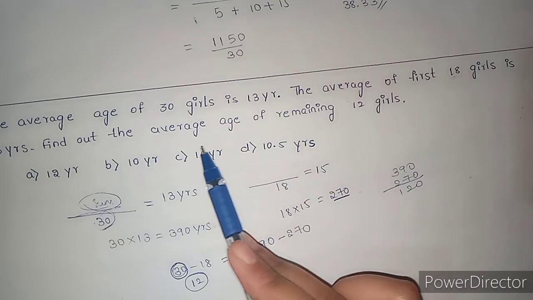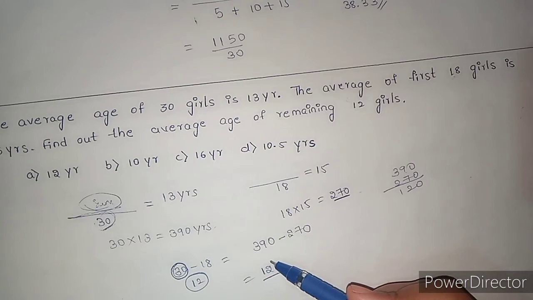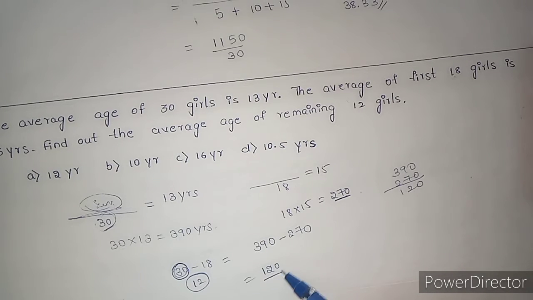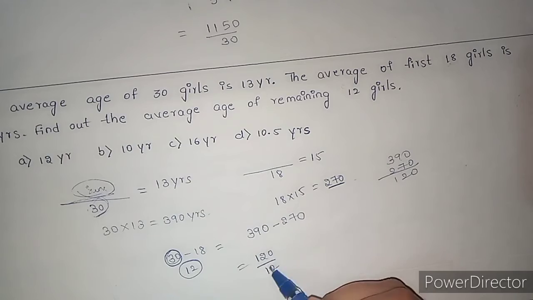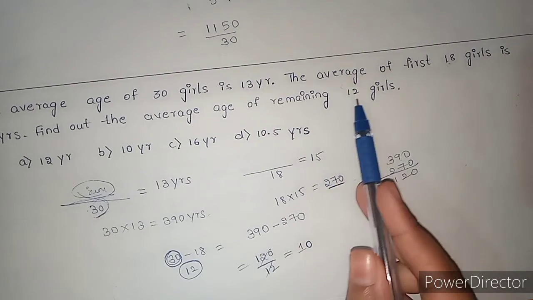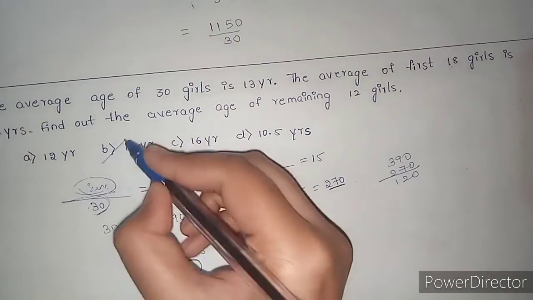But here question is to find the average age of remaining 12 girls. What is average? The sum of observations by total number of observations. Here we got sum of observation. Total number of observation are 12 girls. So divide it by 12, then 10. What is the average of 12 girls? 10. Option B.